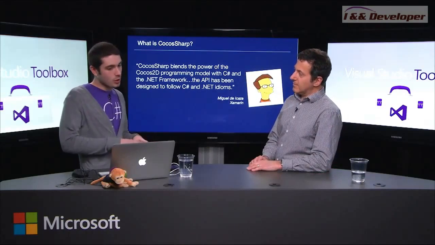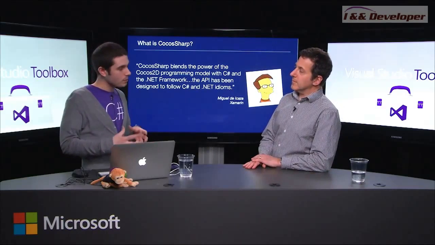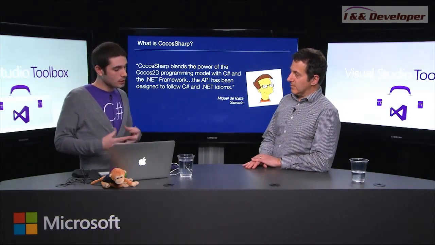Then there was Cocos2D SpriteBuilder, which was more Objective-C based, for iOS and Mac and for Android a little bit as well. Again, Objective-C. Okay. And then there was Cocos2D-XNA, which was built on top of MonoGame and took the Cocos2D programming model and brought it on top of MonoGame with C#.